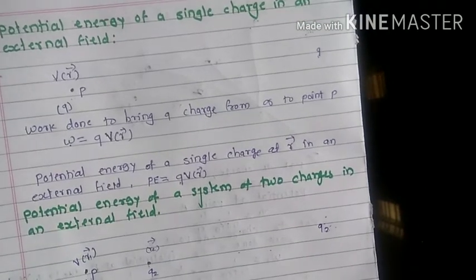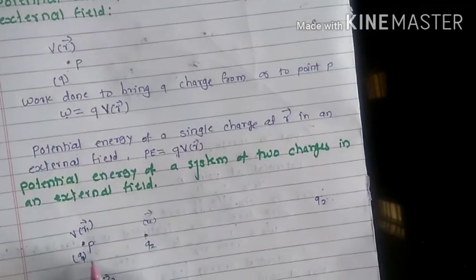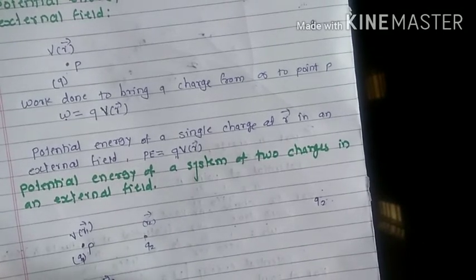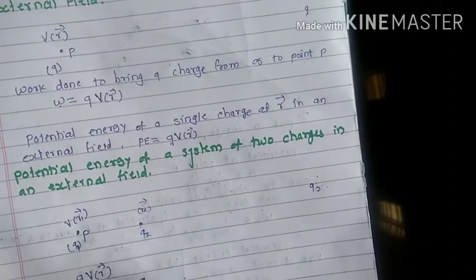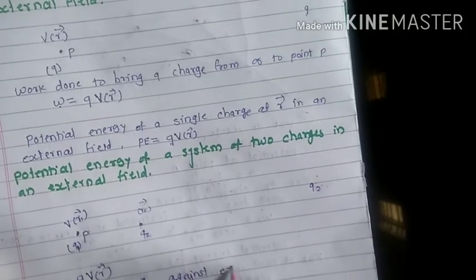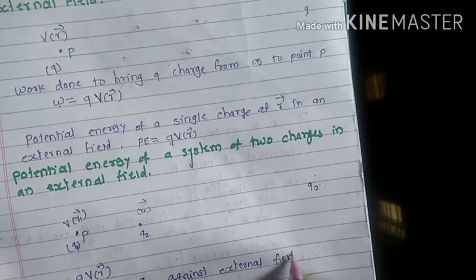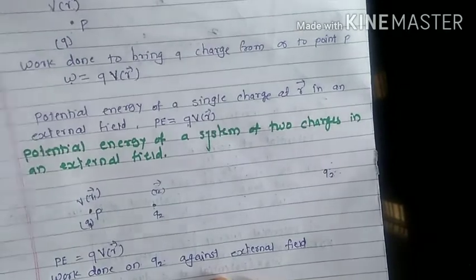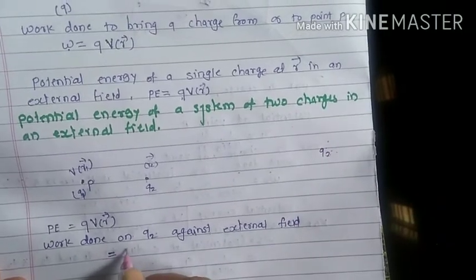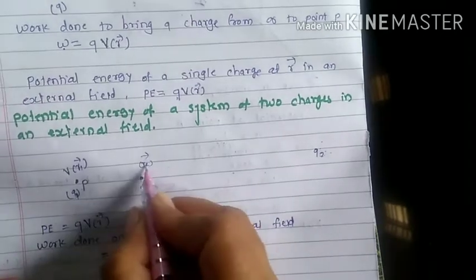Therefore, we can write the work done on Q2 against the external field as Q2 V(r2), with the position being the r2 vector.